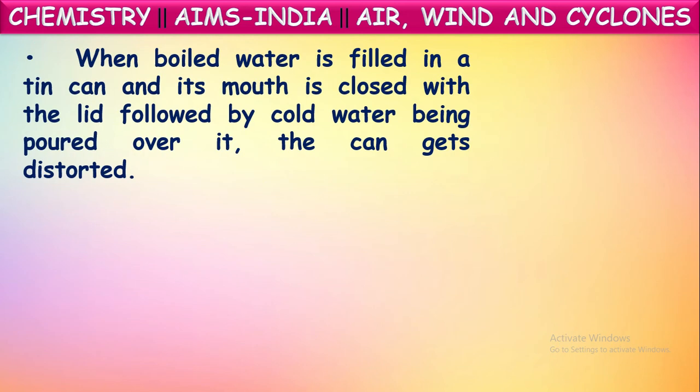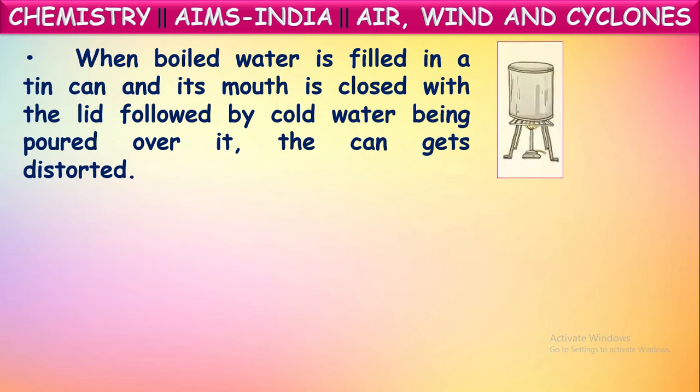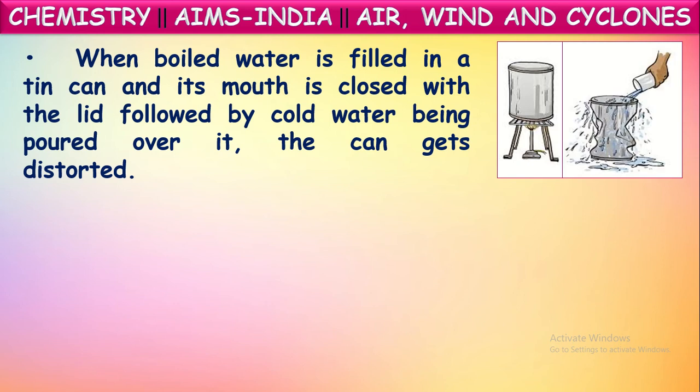And one more example, when boiled water is filled in a tin can and its mouth is closed with the lid, followed by cold water being poured over it, the can gets distorted. So what we have done here, first we have taken a tin can, and it is filled with boiled water, and now we have closed the lid like this. Then on the lid, if cold water is poured, immediately we observe that the tin can gets distorted like this.